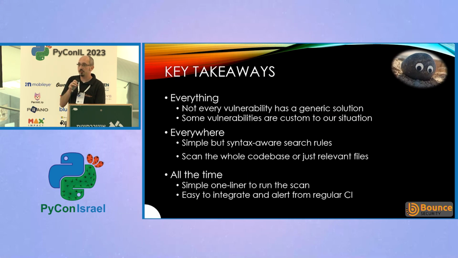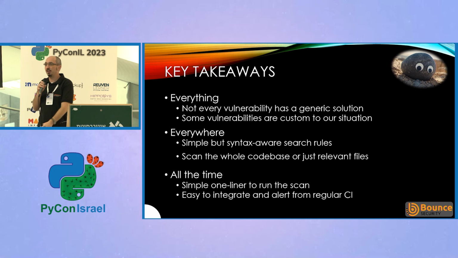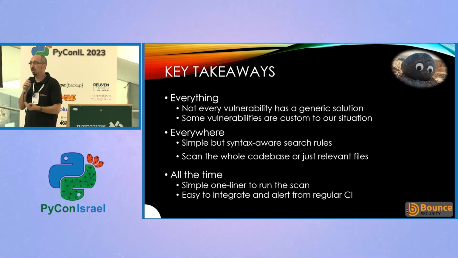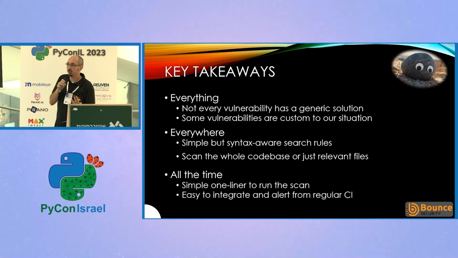So the key takeaways in summary: not every vulnerability has a generic solution, and we need to remember that our code is special, and therefore we're going to have our own special magical vulnerabilities that we need to figure out how to address. And even if those vulnerabilities are generic, we may have to fix them in a particular way that might not be standard. We might have to come up with it ourselves, and scanning tools might not recognize that.